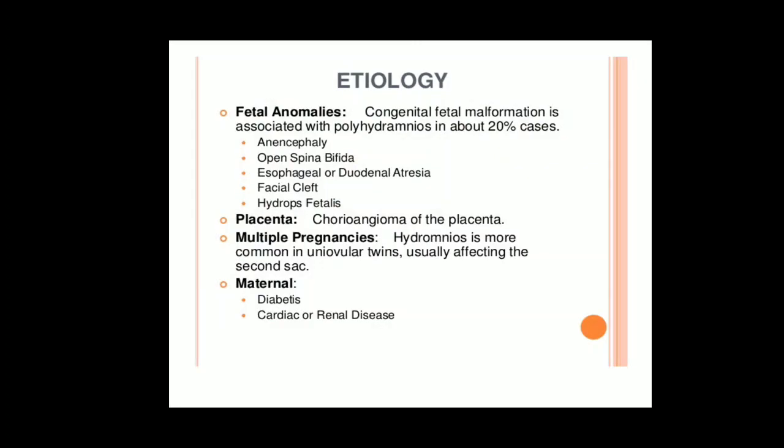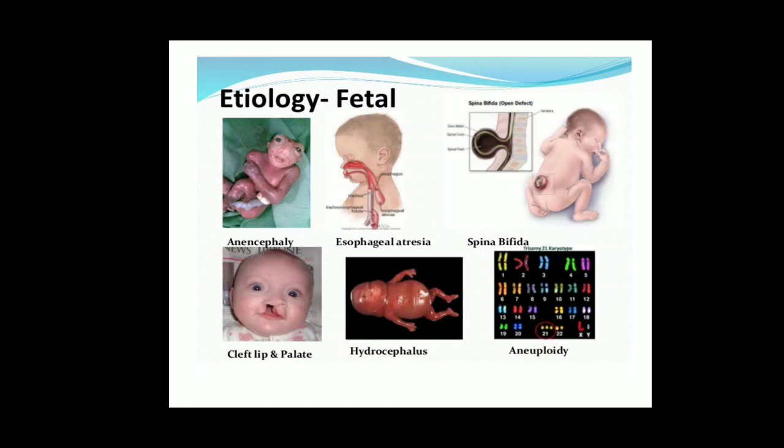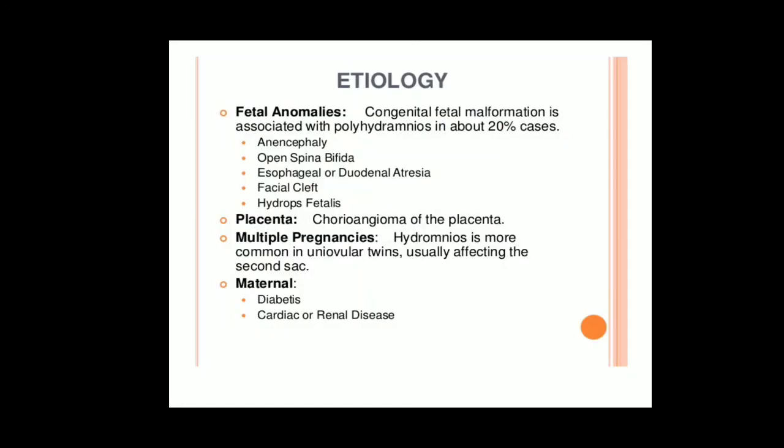Okay, the second one is open spina bifida. These are neural tube defects. Because of the neural tube defect, see, open spina bifida. The third picture, upper side open spina bifida.